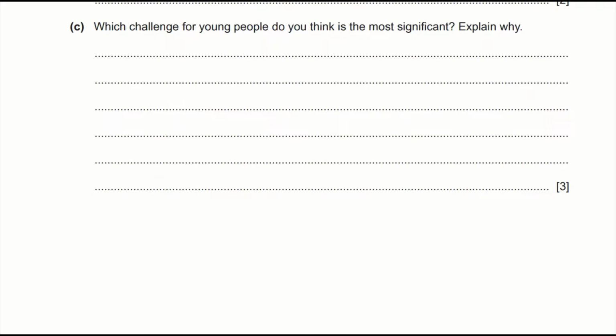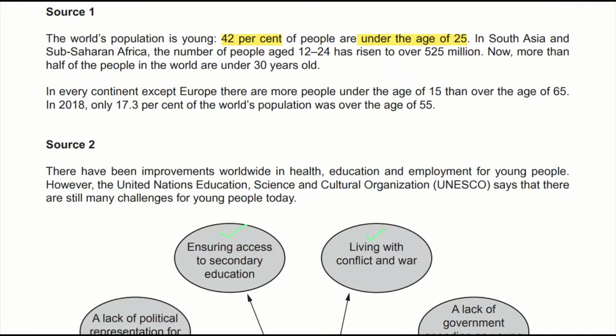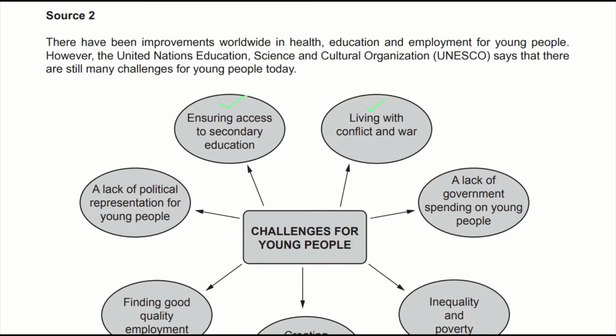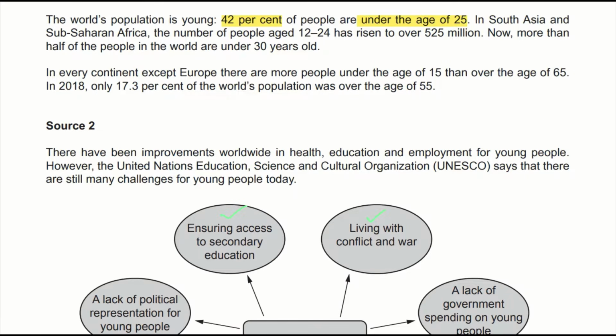1C. Which challenge for young people do you think is the most significant? Explain why. Don't get scared by this question, but you can use the insert, sources 1, 2, and 3, to help you. You can use, for example, a lot of people under the age of 25, it's like 42% of the world's population, so it has a lot of people, which means a similar problem can affect them. So you can say it affects most people.